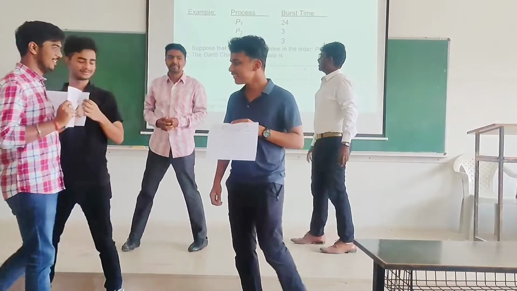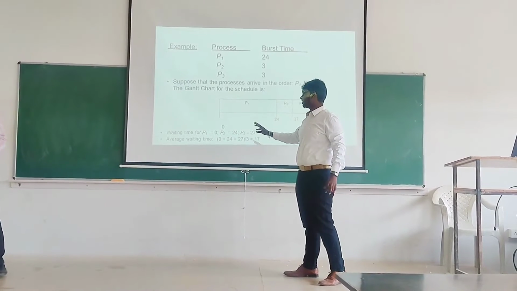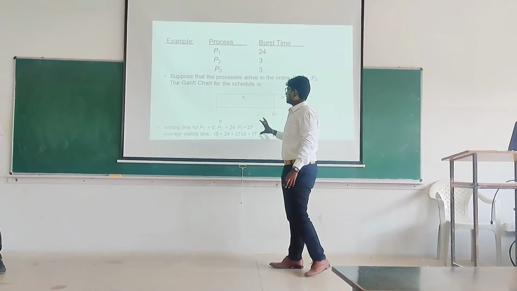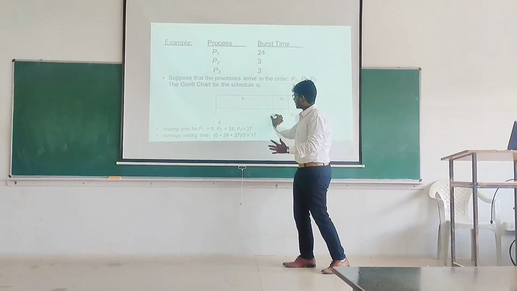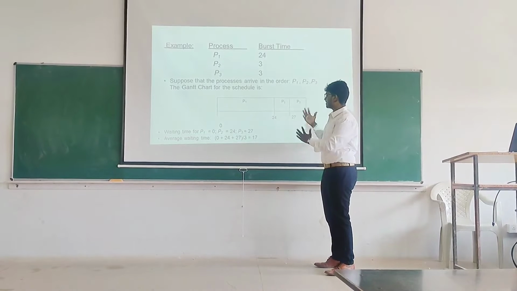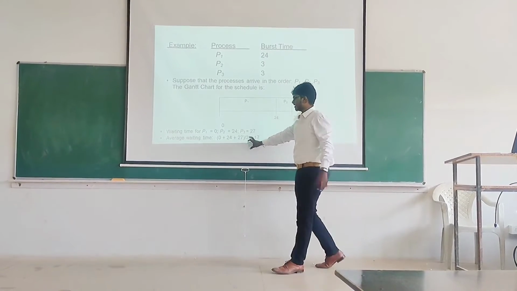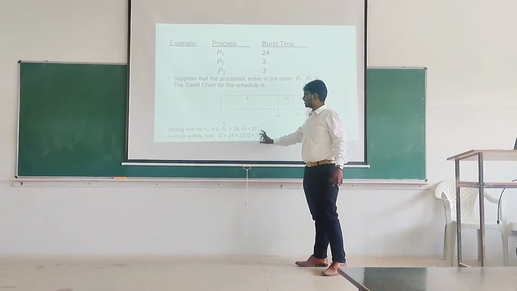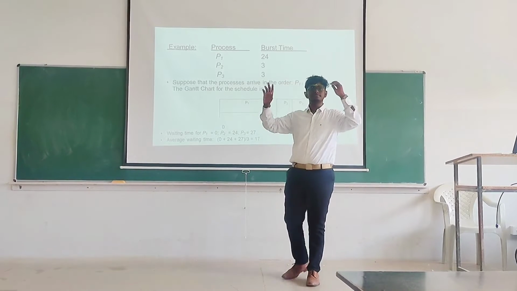Here we see the arrival time and average waiting time of the whole process. The first process takes 24 seconds. The second process takes 24 plus 3, so it is 27. The third process plus 3 will be 30. It will be divided by 3 because there are 3 processes. Any doubts?